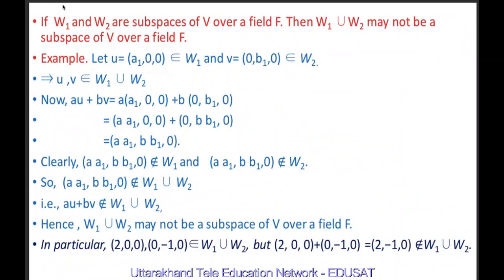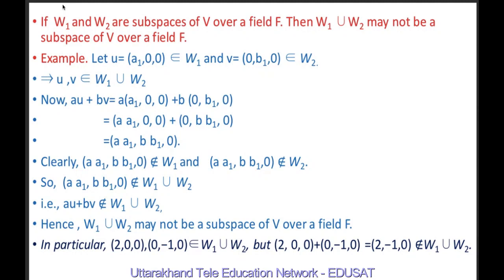Now, what about the union of subspaces? If W1 and W2 are subspaces of V over a field F, then W1 union W2 may not be a subspace of V over a field F. Let u be equal to (a1, 0, 0) and v equal to (0, b1, 0). u belongs to W1 and v belongs to W2. This implies u and v belong to W1 union W2.